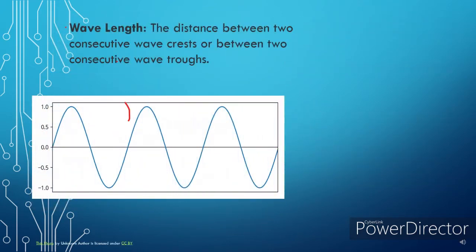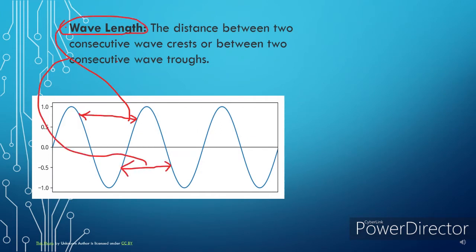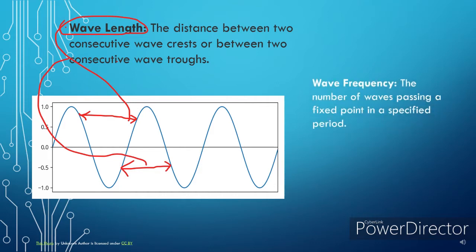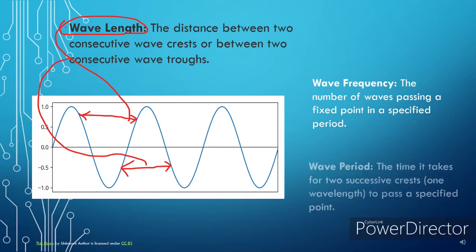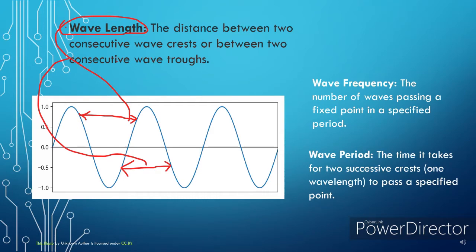Wavelength is the distance between two consecutive wave crests or between two consecutive wave troughs. Wave frequency is the number of waves passing a fixed point in a specific period of time. Wave period is the time it takes for two consecutive crests or one wavelength to pass a specific point. The wave period is often referred in seconds. Example, one wave every 6 seconds.